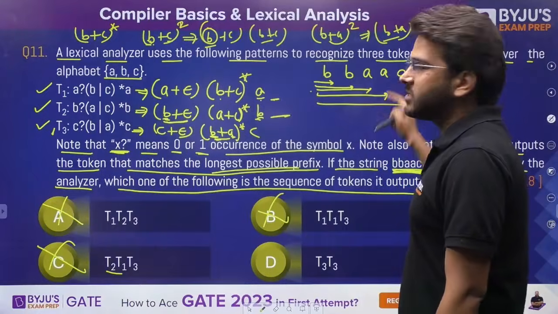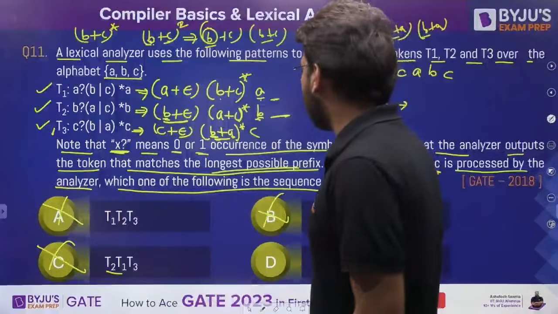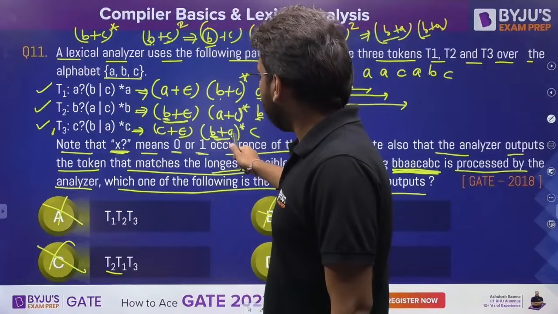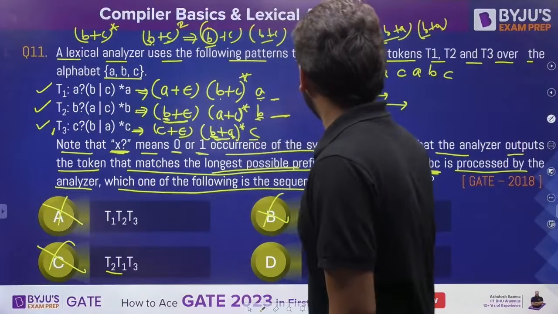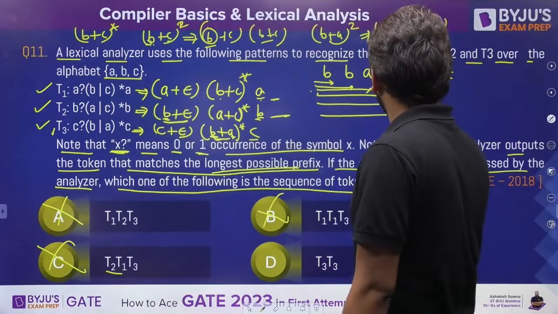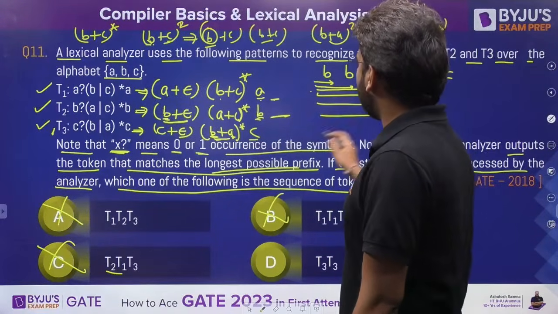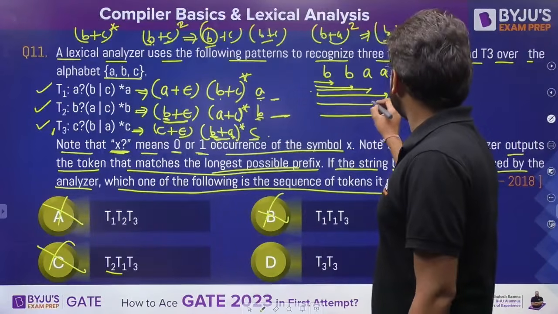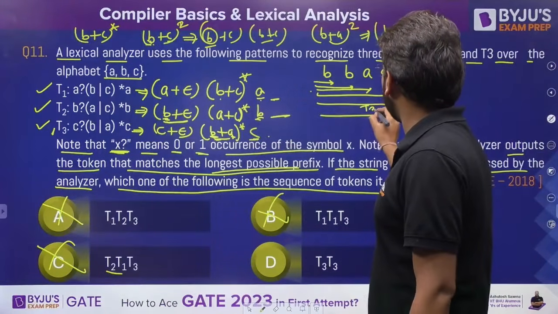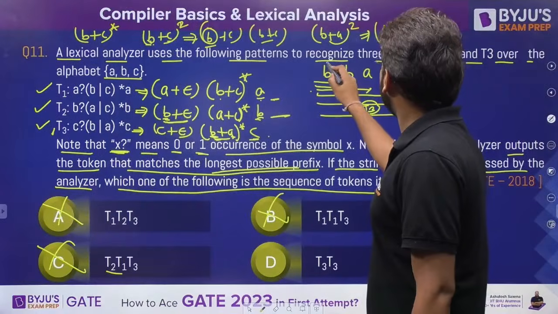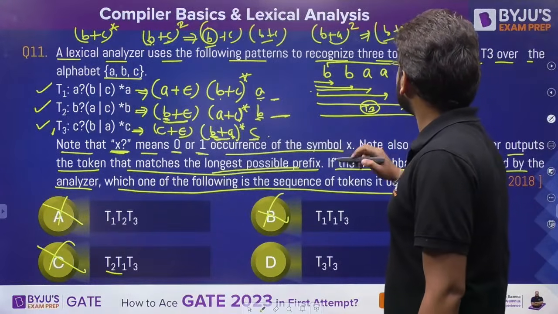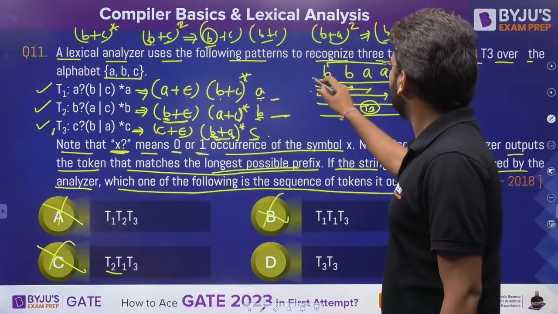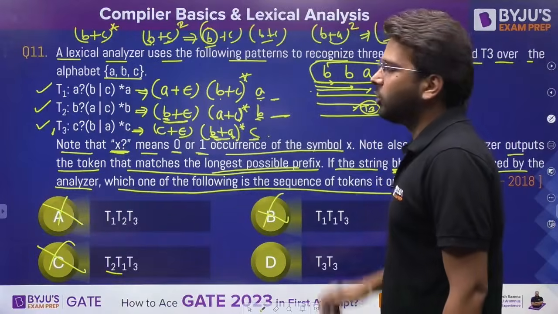B, B, A, C, double B, double A, C, double B, double B, double A, and then we have C also. Fine, let's go further. B, B, A, C, A. Can I generate A after C? No, that is not possible. So that means till this point here we are going to have T3. That means from B till C we are getting T3 token.